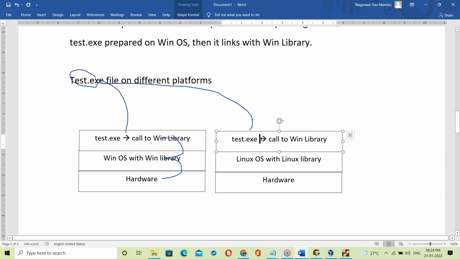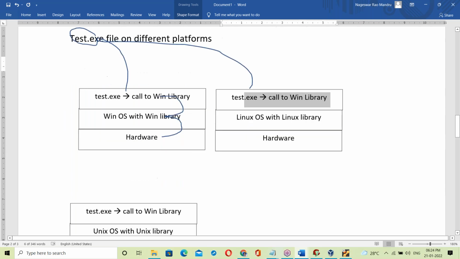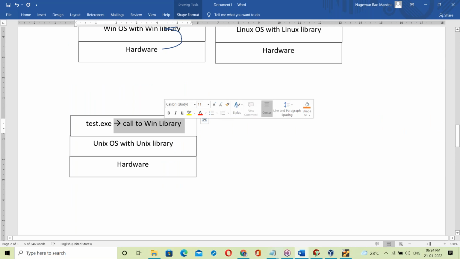It is already linked, it won't link once again. So test.exe always calls the Windows OS library, because that link is fixed. A fixed link means static linking. Static means fixed.